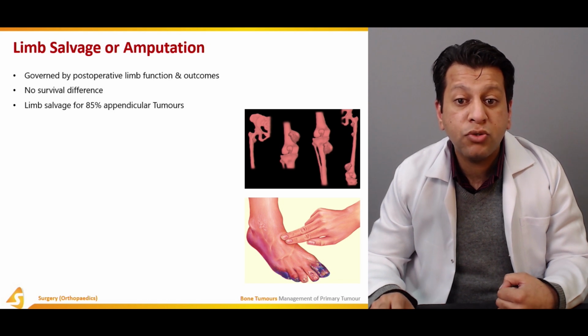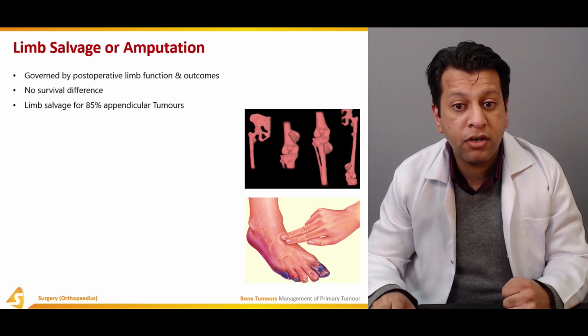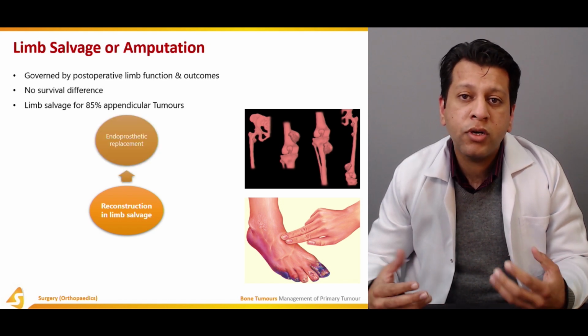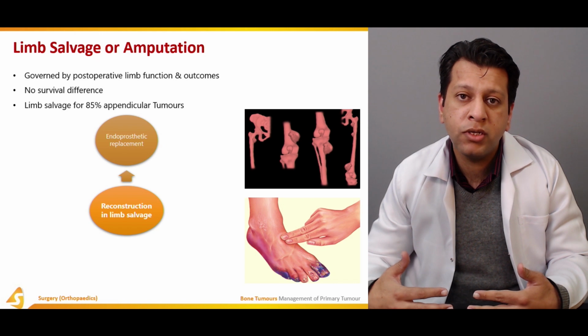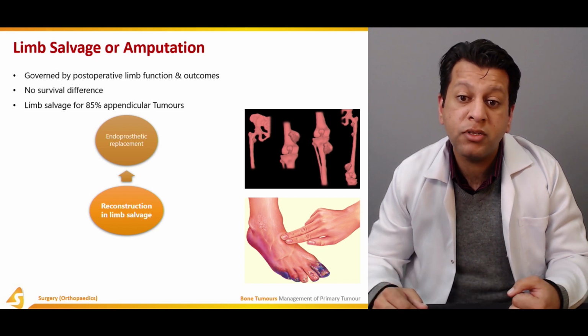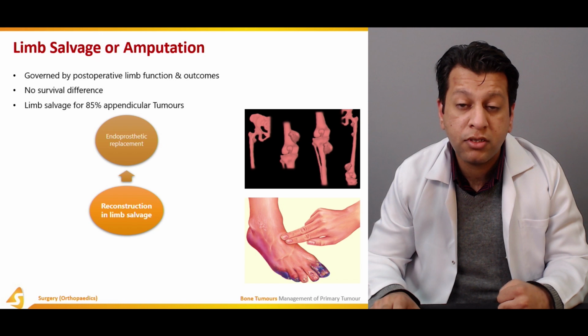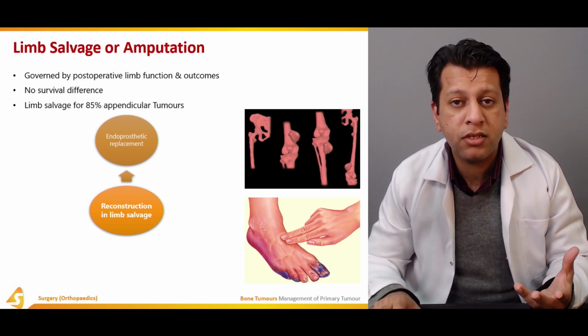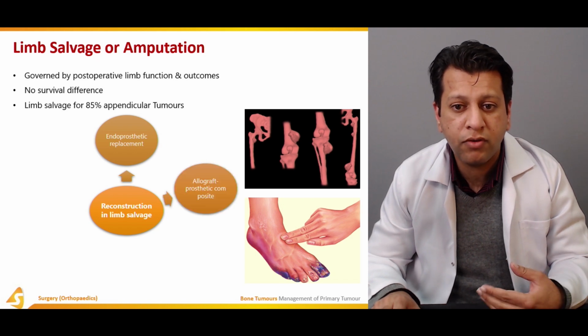Similarly, limb salvage usually is done for 85% of appendicular tumors. The important point, once we're doing limb salvage, is what the options for limb salvage are. These include endoprosthetic replacements, that is, giving a mega prosthesis. You resect out the tumor with good clear margins and give a prosthesis instead of that.